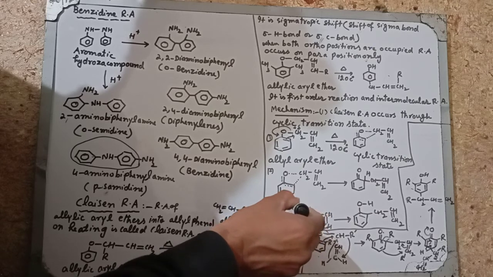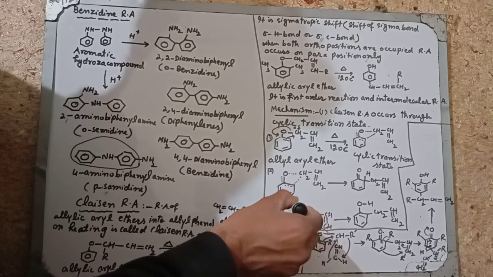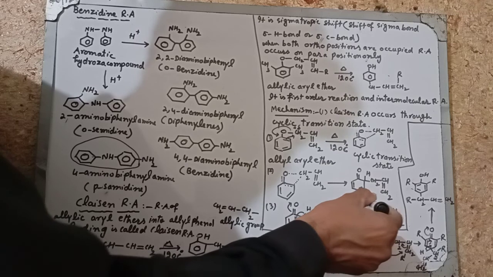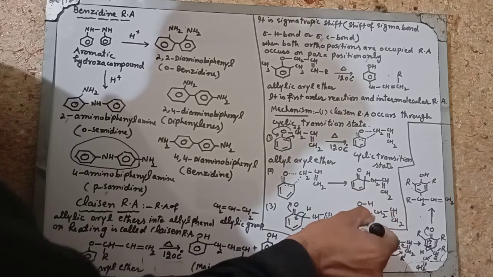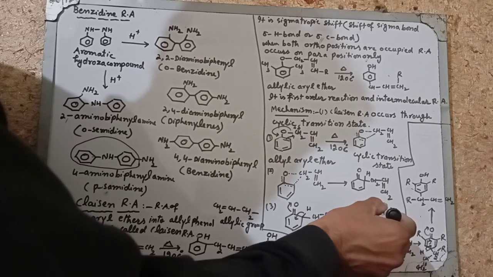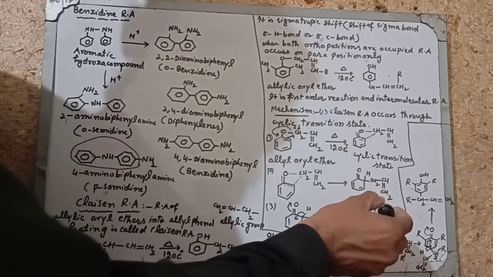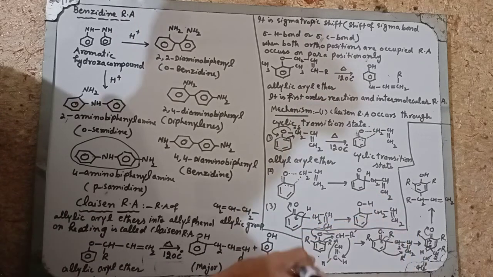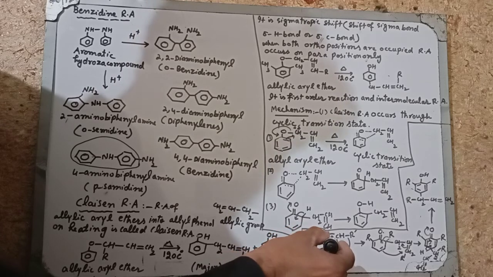Now this oxygen will withdraw the electron and will become negatively charged. So this will again withdraw the electron. The electrons between carbon and hydrogen will shift within the ring and this bond will shift towards the hydrogen. Hydrogen will develop a bond with oxygen. This will become the OH group and the ring is completed. So this is called ortho-allyl phenol. This is the allyl group. So ortho-allyl is obtained.